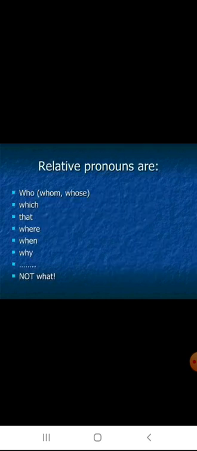Now you see relative pronouns. We can call them relative clauses. The relative pronouns are who, whom, whose, which, that, where, when, why, not what. Now, where: we use where for places. This is the store where I bought that dress.